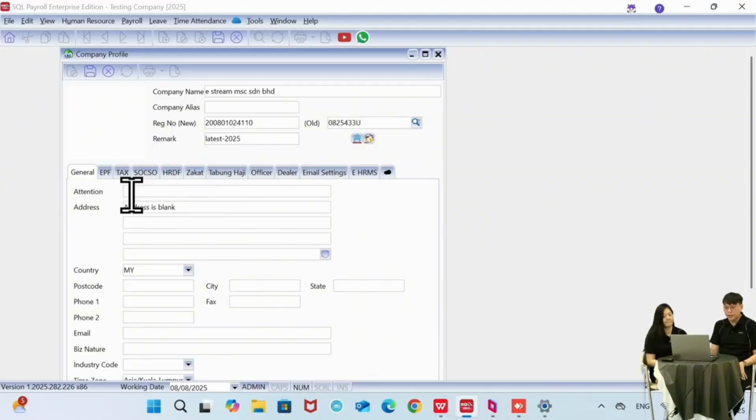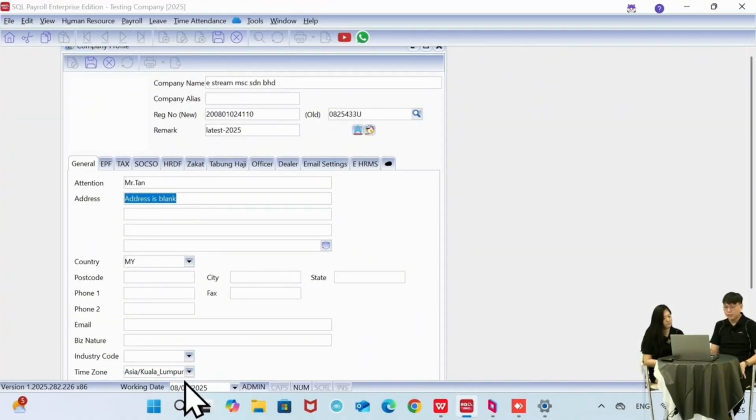Okay, followed by the attention, your company attention names, followed by the company address, country, and also the postcode, phone number, email, industry code, and also the time zone. So this will be keyed in the general part. So basically for the general part, actually it's the company details, address, and so on.